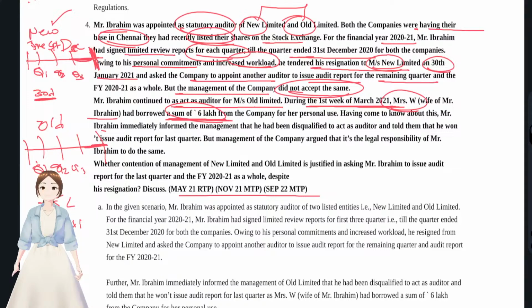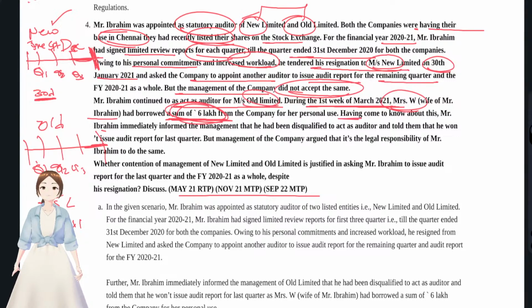Okay, he was disqualified as auditor in the old limited also. You see, he resigned due to work pressure in new limited. Now see, because his wife had taken a loan from this company, he was also disqualified for this. Both the appointments have gone.